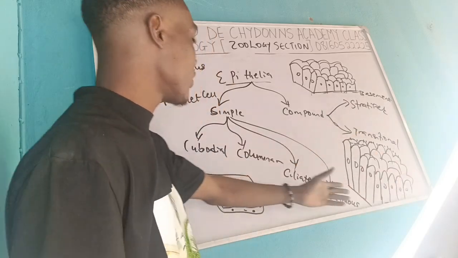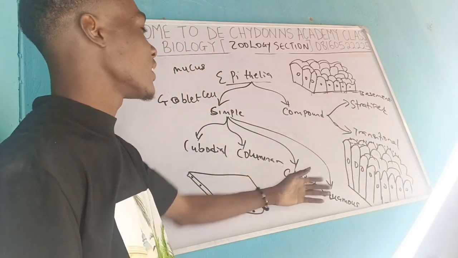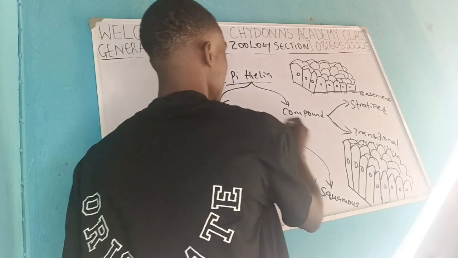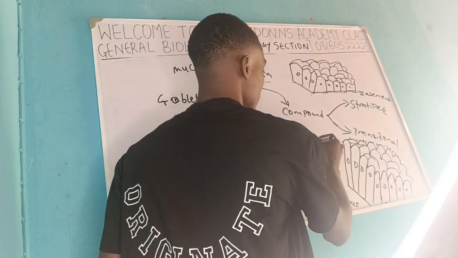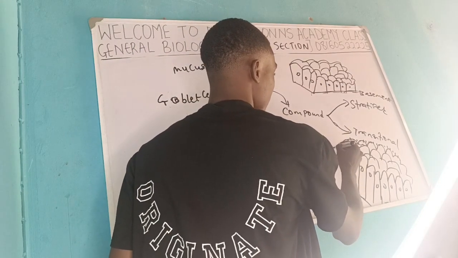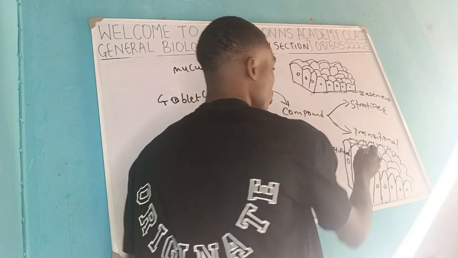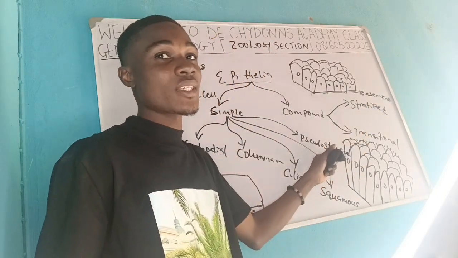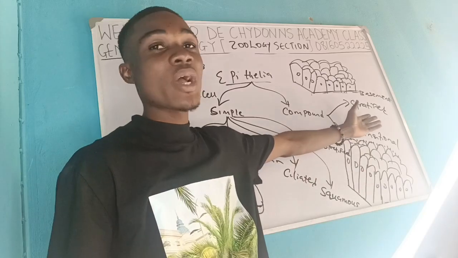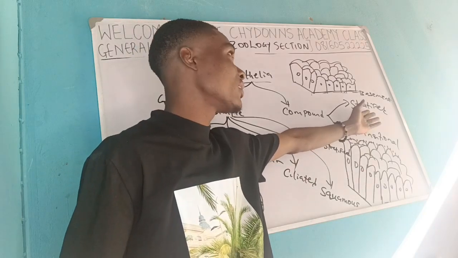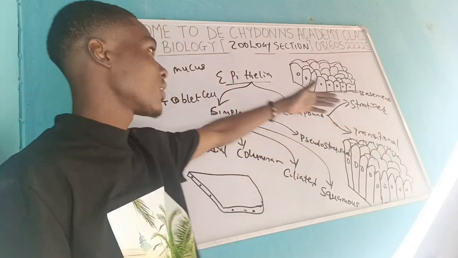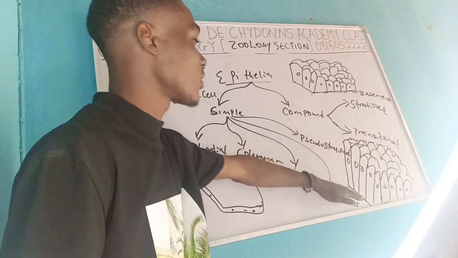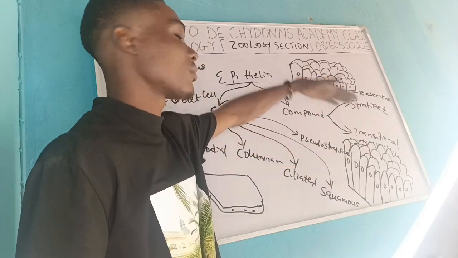Stratified, anyway, there should have been one here, which they call pseudostratified. Pseudostratified, they look like stratified, but they are not actually stratified. Remember, the reason why they categorize this one under compound is because their cells are in layers.